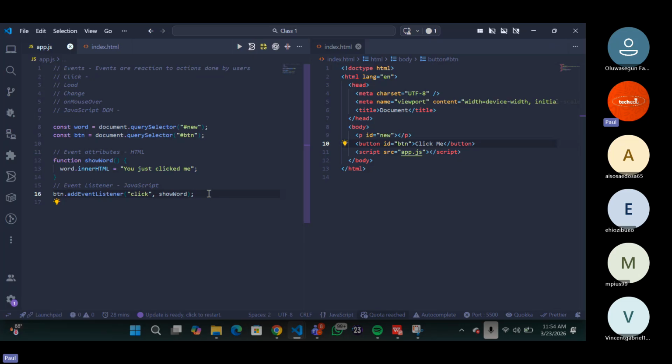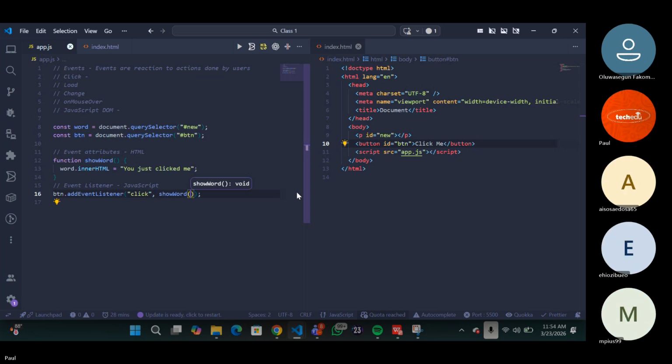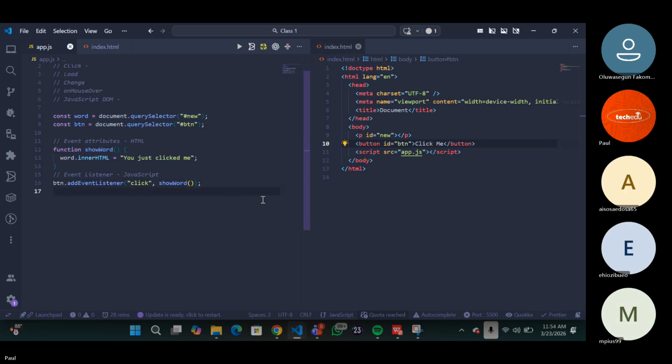Everybody's not going to move at the same pace. It's not possible. So now there's one question that I'm expecting everybody to ask here. Why is it that I just said showWord and not showWord like this? Nobody asked me this question. Do we understand what this question is? Is it clear to you, Mr. Kelvin?